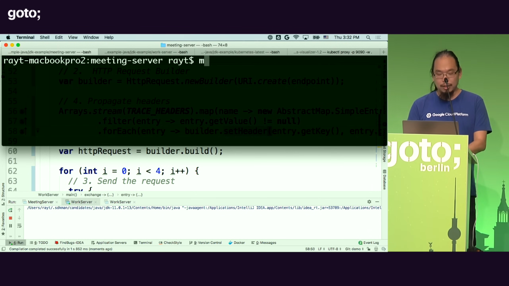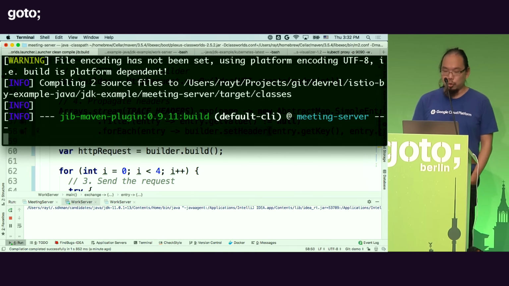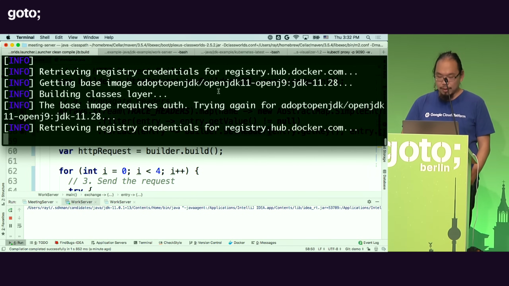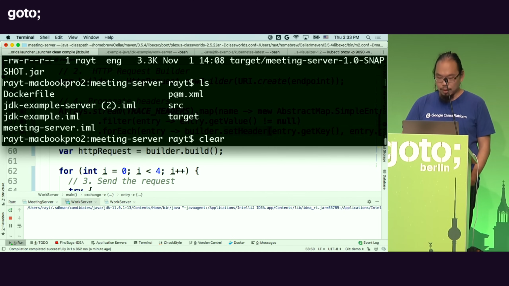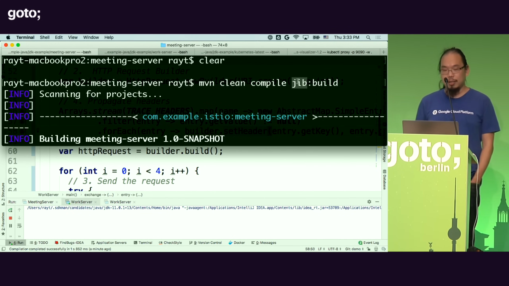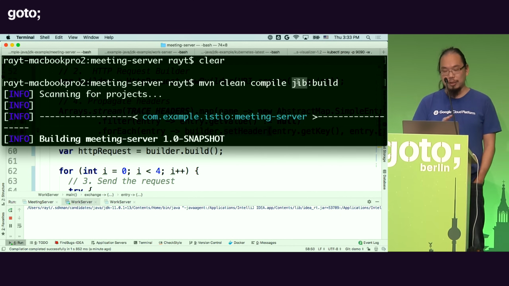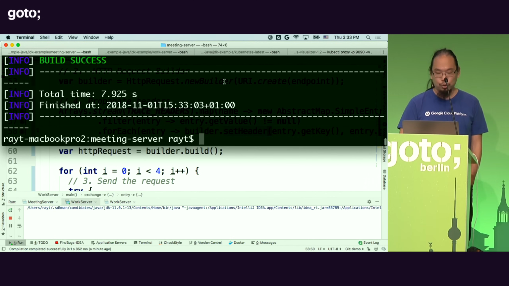The way I'm going to do it is by just basically, I'm going to compile it, clean, compile, and I'm going to build a container. And by building a container, I'm going to use this little tool called Jib, J-I-B. This is an open source project from Google. So by using Jib, I can actually build a container without Docker installed locally on my machine, and this will push this container image directly to the registry.